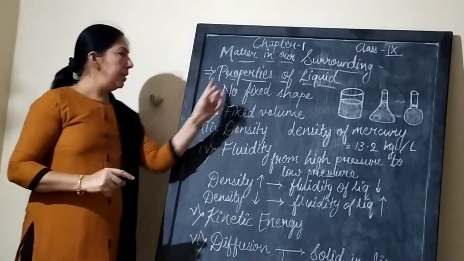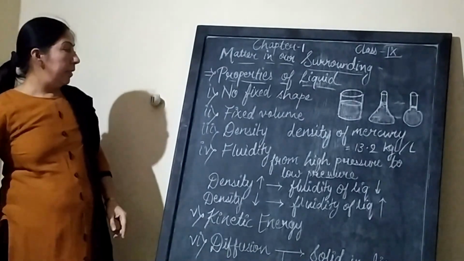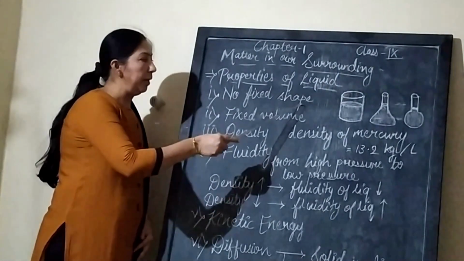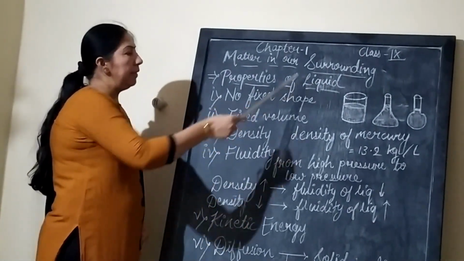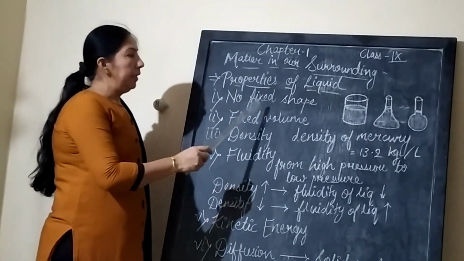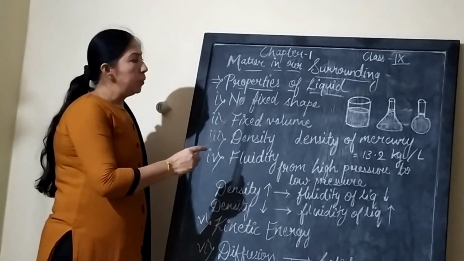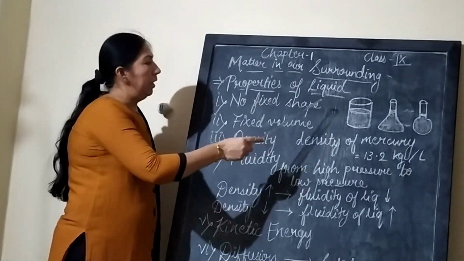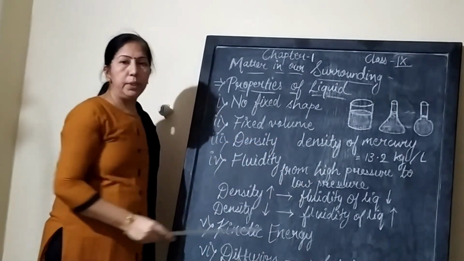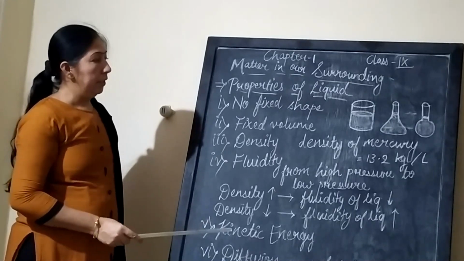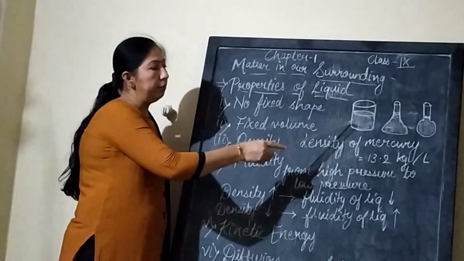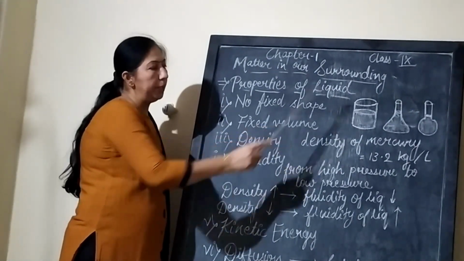Now let us see the first property, that is no fixed shape. In case of liquid, the particles are far away from each other, so there is no definite shape of a liquid. If you take 100 ml of water in a beaker, then it will take the shape of the beaker.